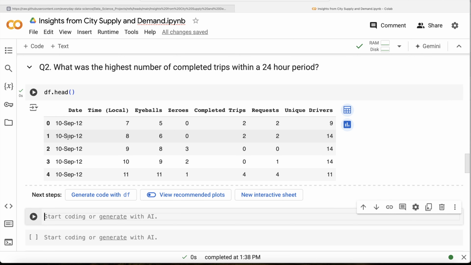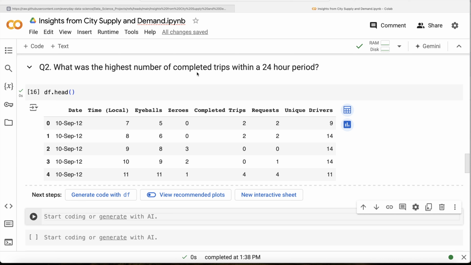Then if you look at this, 8 a.m. to 8 a.m., 9 a.m. to 9 a.m. So basically for each of the dates, you need to calculate the 24-hour period, and then calculate the highest number of completed trips within that 24-hour period. You might be thinking we need to do a lot of for loops, but what you basically need to do is use a function called rolling sum and specify the time frame that we are going to use.